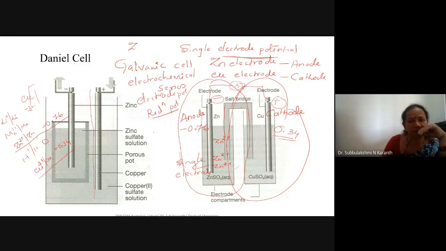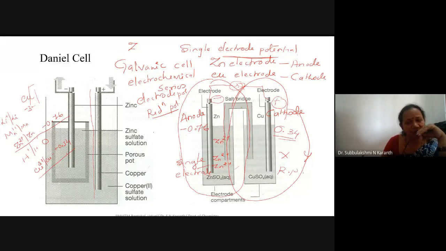If you choose two electrodes, I'll take one electrode X, another electrode Y. Based on their standard reduction potential, that is the reduction potential value, we choose anode and cathode.